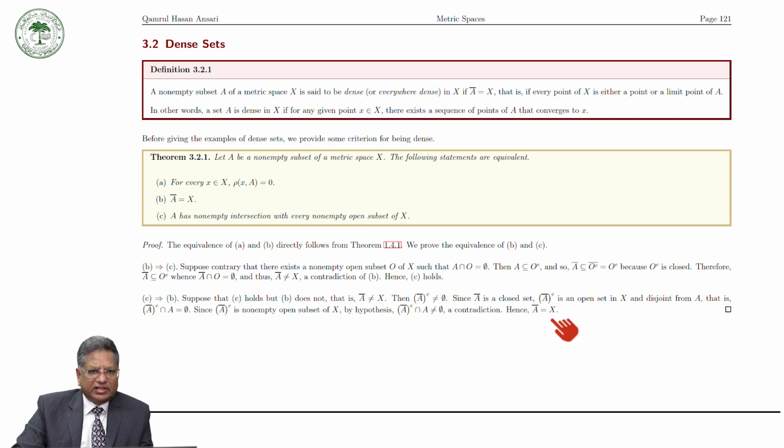So these are the characterizations of a dense set. A set is dense if and only if rho(x, A) is equal to 0, or the closure of A is equal to X, or A has non-empty intersection with every non-empty open subset of X.